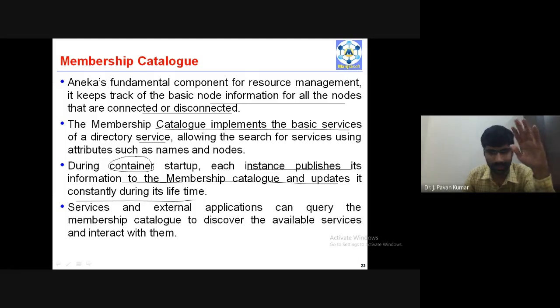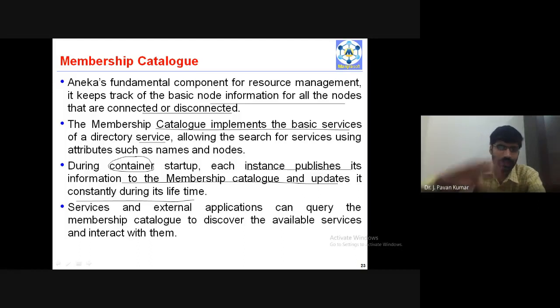All the products which are being offered will be provided as a catalog. Like the ICFI brochure, if you consider, there are several courses, and all these things will be maintained. That is nothing but a catalog. So each container, while starting up, will provide its information, and periodically it will update it.